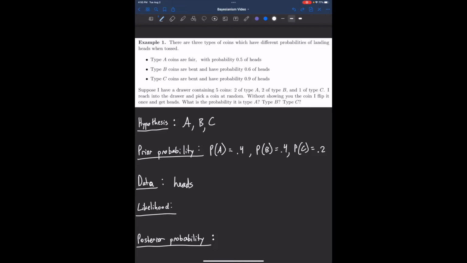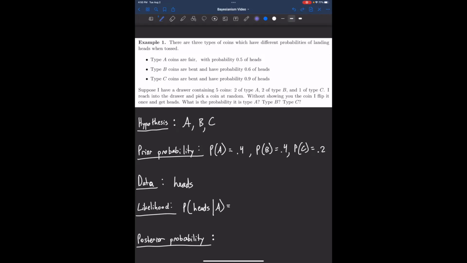Once we get data, we can compute the likelihood, the conditional probability of observing the data, assuming that a given hypothesis is true, right? So each of these hypotheses is going to have a likelihood. And I can say the probability of heads, the probability of observing the data, given that my hypothesis is true, right? So the probability of heads given A. All right, so if A is the type of coin that we flipped, A is a fair coin with 0.5 chance of heads.